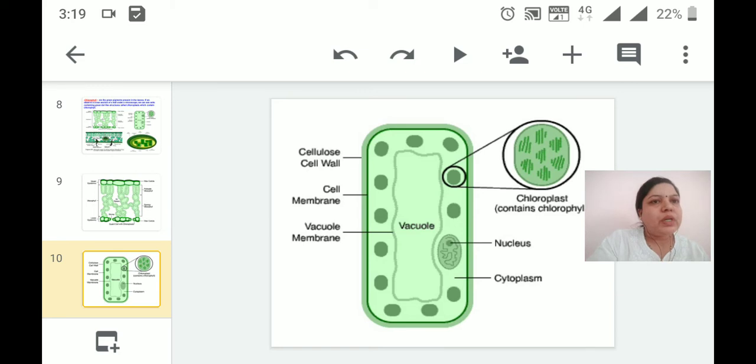this is the diagram of palisade mesophyll, and you can see how the chlorophyll is present; the vacuole is also present, the nucleus is also present, and all over you can see the chloroplast. Chloroplast is present inside the palisade mesophyll, and this chloroplast consists of chlorophyll pigments.